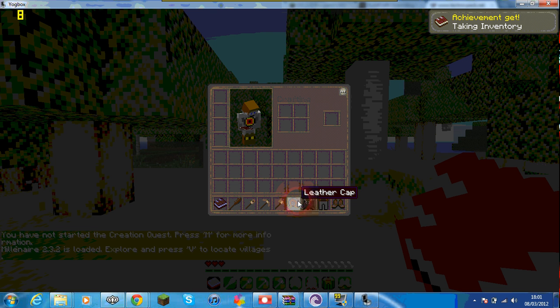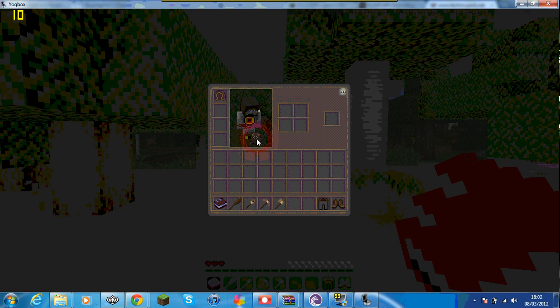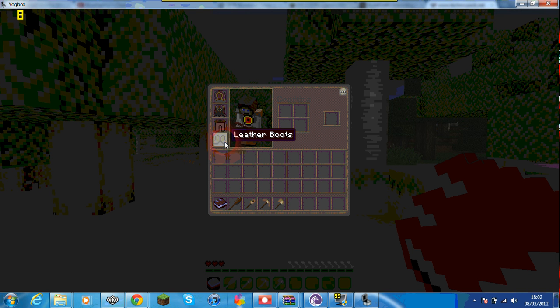Starting equipment. Leather tunic. The boots. And you get your stand. Look, which when you right click,